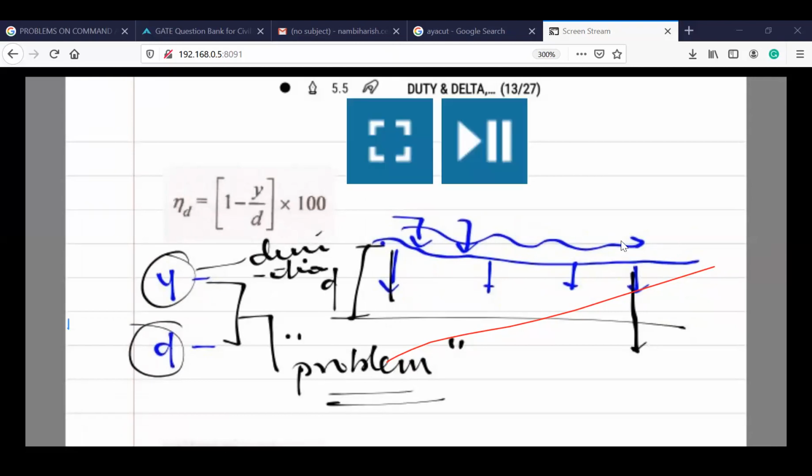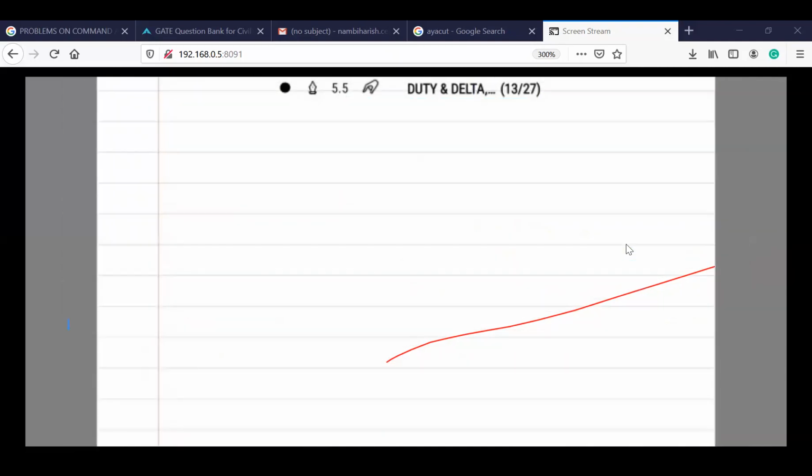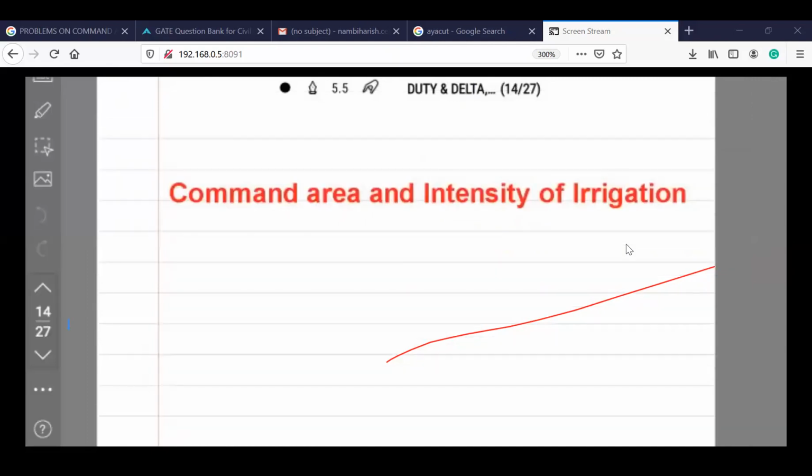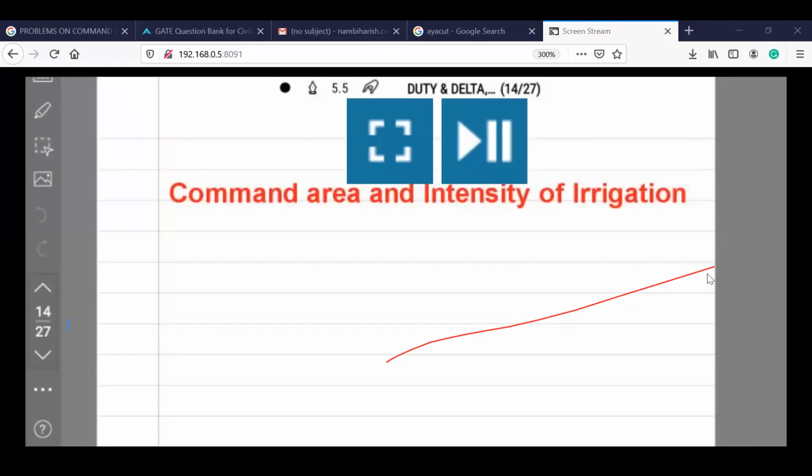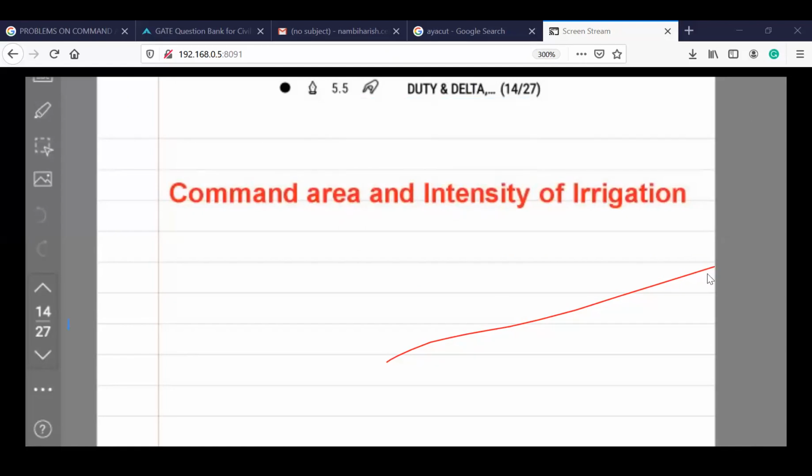Right. So we'll get into the next one. The second one is the command area and intensity of irrigation, which we didn't discuss at all. Sorry for this red mark which is coming on the screen. I don't know why it is coming there. There is nothing on my screen. So for now, try to understand what a command area is. The command area can be defined as Ayakattu in Telugu. So Ayakattu means, wait a second.